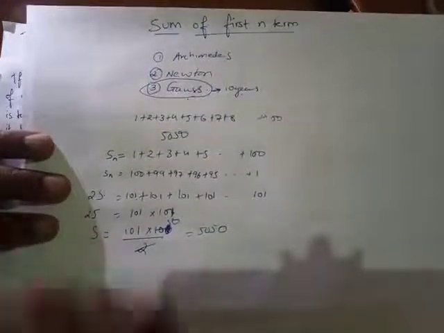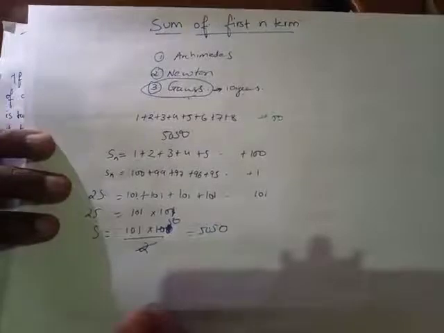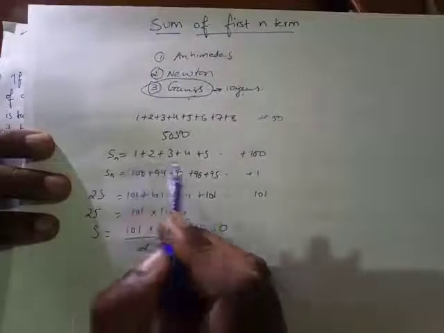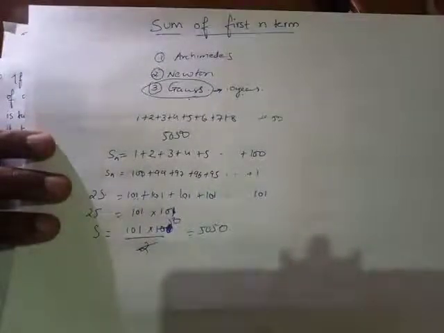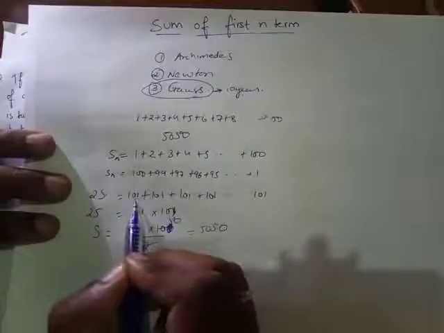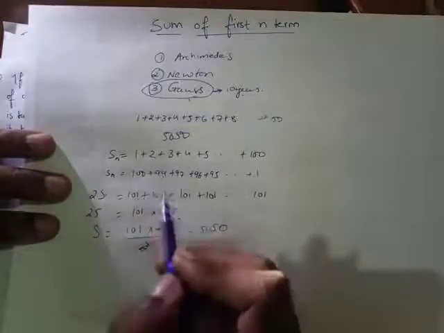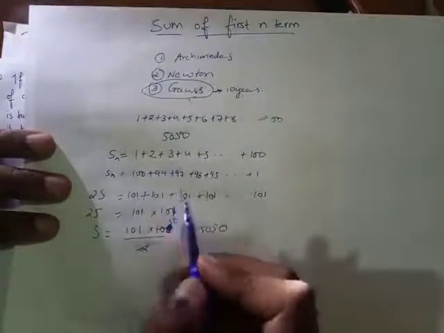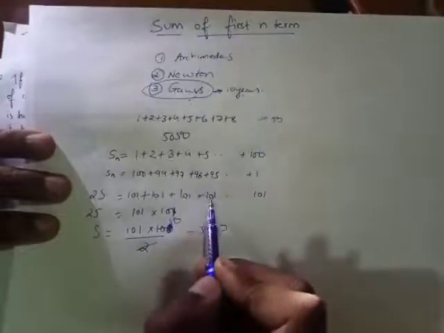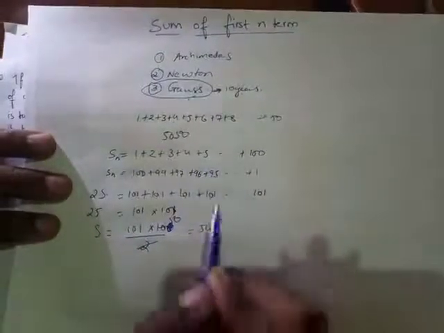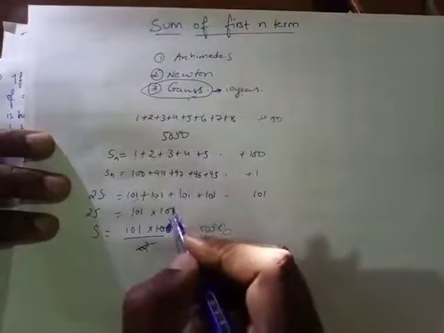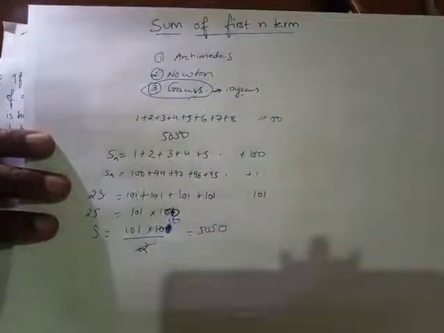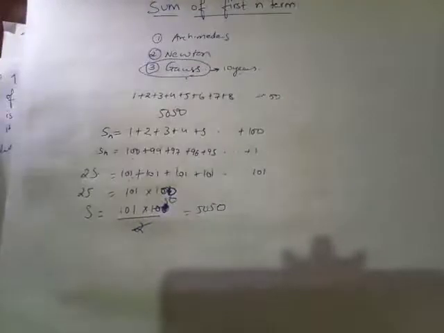I hope you understood the criteria behind how he was able to answer. उसने एक बार ऐसे दिमाग में करा होगा, एक बार ऐसे, दोनों को ऐड किया होगा. Every time you get 101. If you add 1 and 100, you'll get 101. If you add 2 and 99, you'll get 101. If you add 3 and 98, you'll get 101. If you add 4 and 97, you'll get 101. If you add 5 and 96, you'll get 101. And you'll keep getting 101. How many times? 100 times. Are you able to see this?